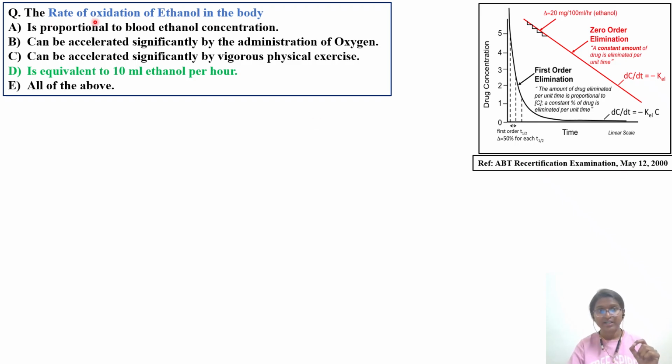The question is: rate of oxidation of ethanol in the body is proportional to. So we need to identify how the rate of oxidation is related to these options, whether it is directly related or inversely proportional. Rate of oxidation of ethanol is proportional to the blood ethanol concentration. So whatever the concentration of the alcohol in our blood, is it directly proportional to the rate of oxidation? No.